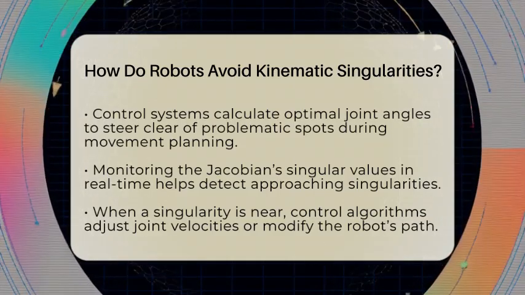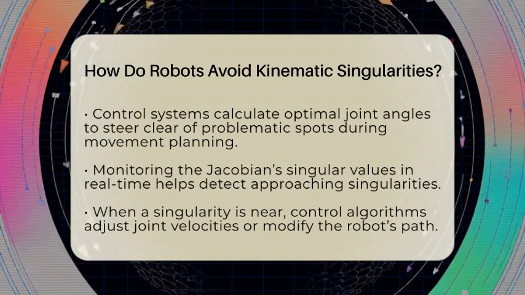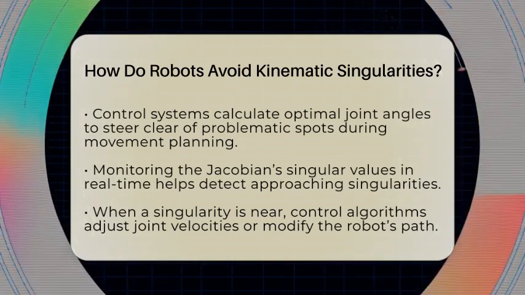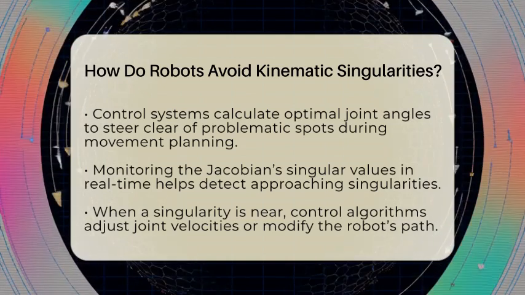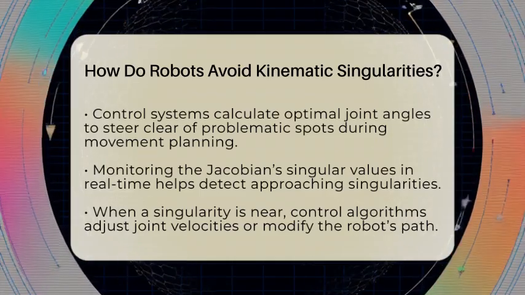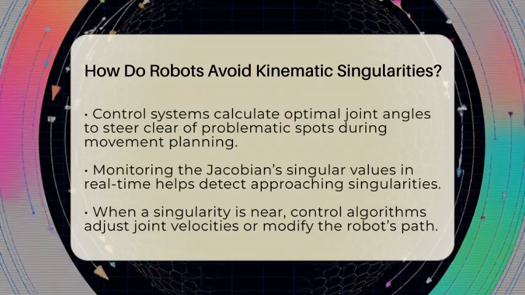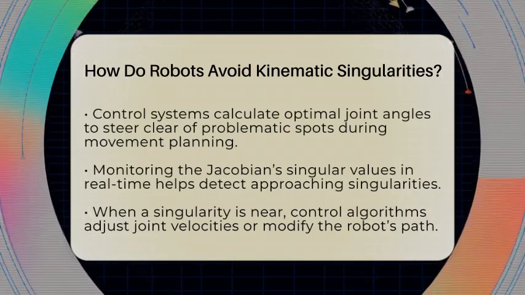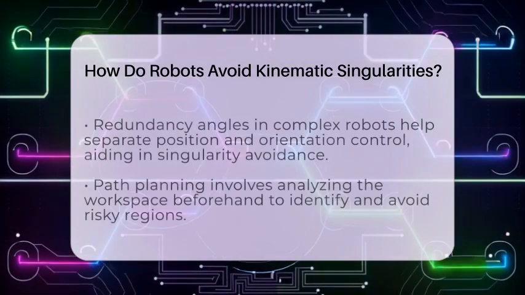For robots with more complex structures, like 7-joint arms, redundancy angles are used. These are internal parameters that help separate the robot's position and orientation control, making it easier to avoid singularities while still reaching the right spot.